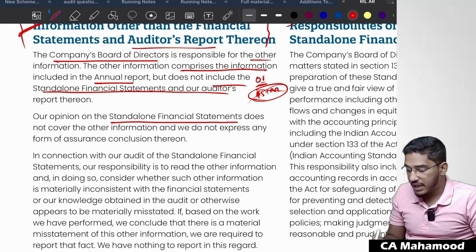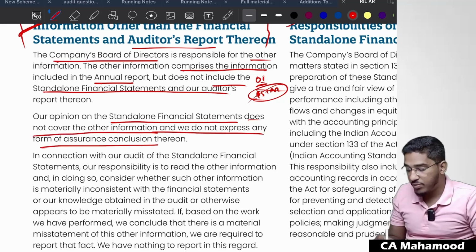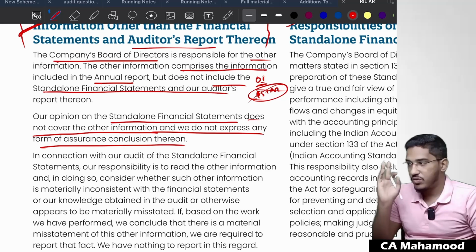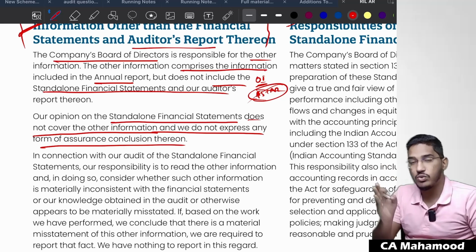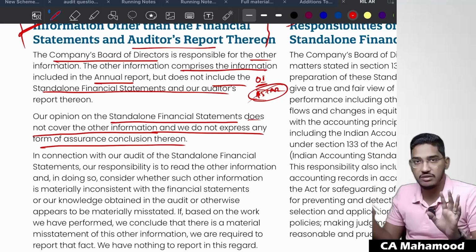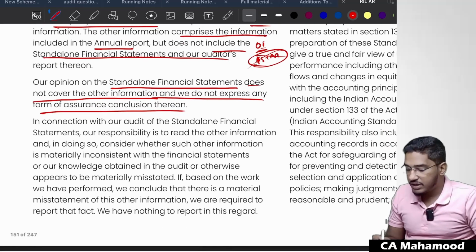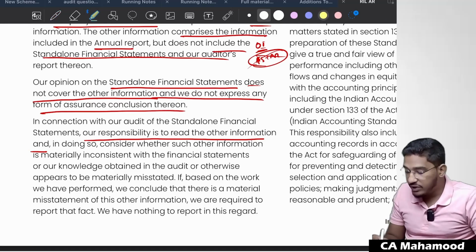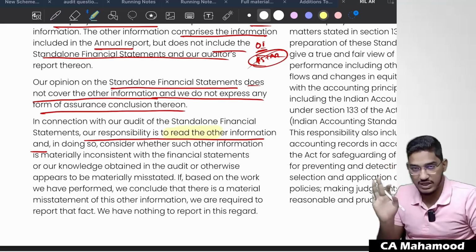Our opinion on the standalone financial statements does not cover other information, and we do not express any form of assurance or conclusion thereon. Whatever opinion we have expressed in our opinion paragraph is only on the financial statements. Our opinion has nothing to do with the other information. They have stated this very clearly. Next, in connection with our audit of the standalone financial statements, our responsibility is to read the other information. So what is our responsibility? Only to read. SA 720 only asks us to read the other information, not to express any opinion.